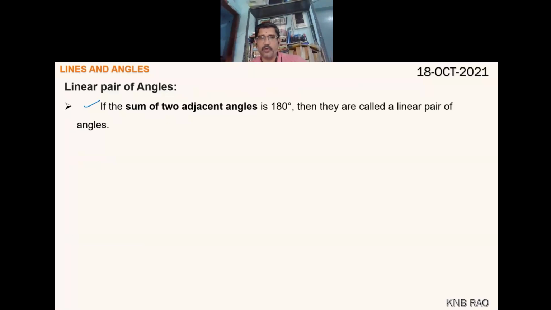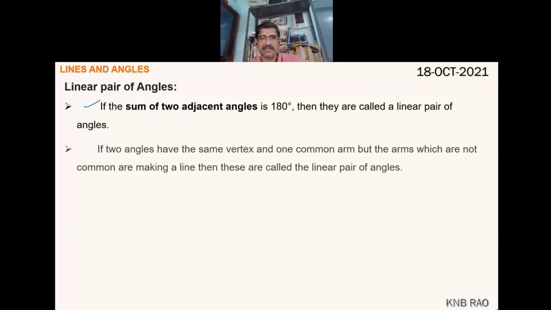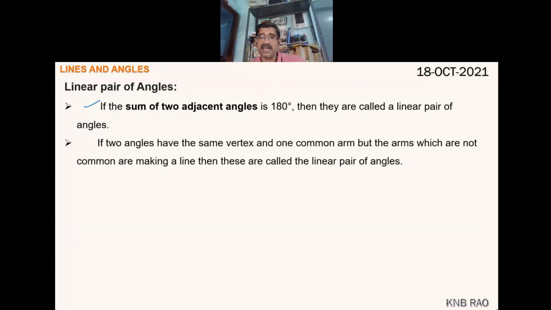Then let's move on to the next. If two angles have the same vertex and one common arm, but the non-common arms are making a line, then these are called a linear pair. This is the bookish way of telling.